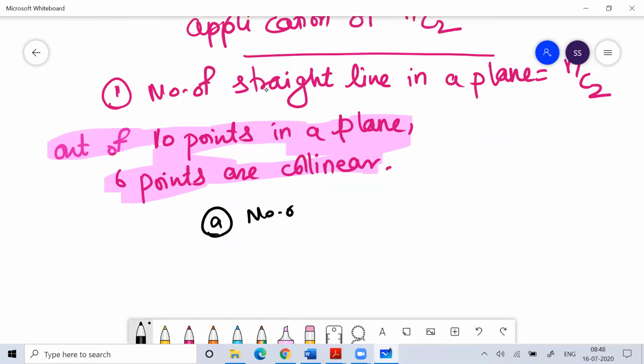The number of straight lines you can draw will be 10C2 minus 6C2 plus 1.